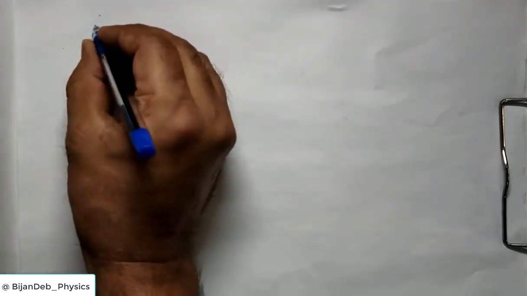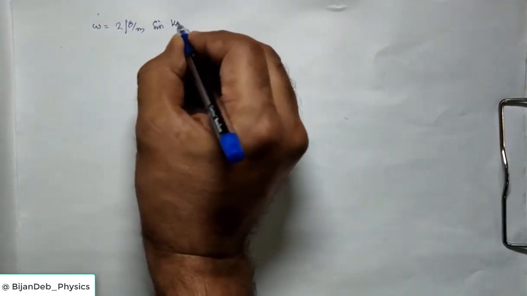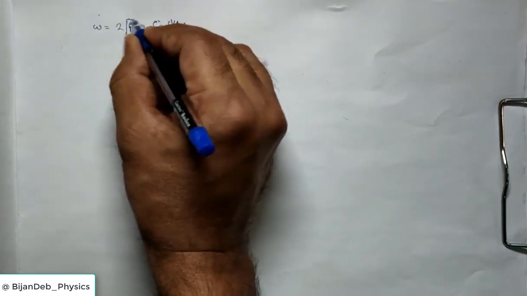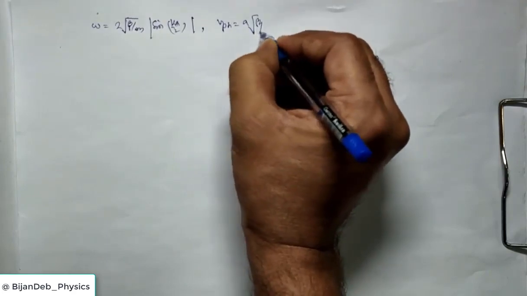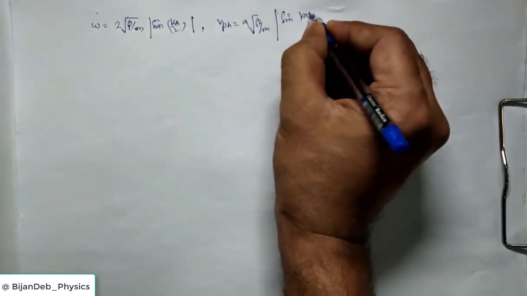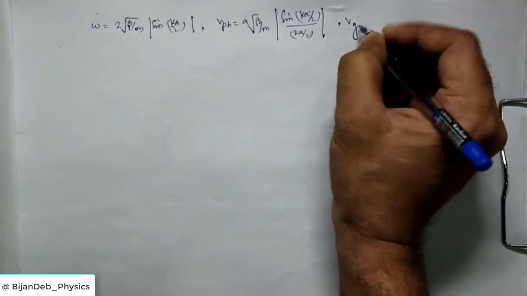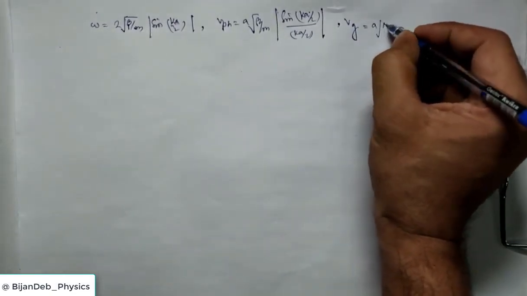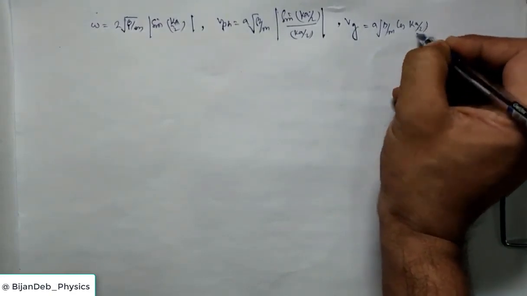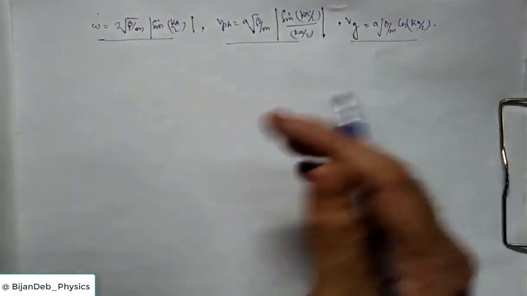Okay, now we study three scenarios. We have the formula: omega is 2 root beta by m sin ka by 2. We can also take the mod of this because we are taking the positive values only. Then we have phase velocity, that is a root beta by m mod of sin ka by 2 by ka by 2. And we have group velocity, that is a root beta by m cos ka by 2. So we have already these three relations, and the dispersion curve we have also studied.